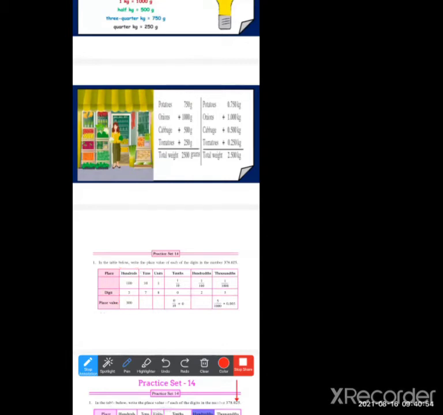How? See here, 100 multiplied by 3. 3 zeros are 0, 3 ones are 3. So your place value of 3 is 300.